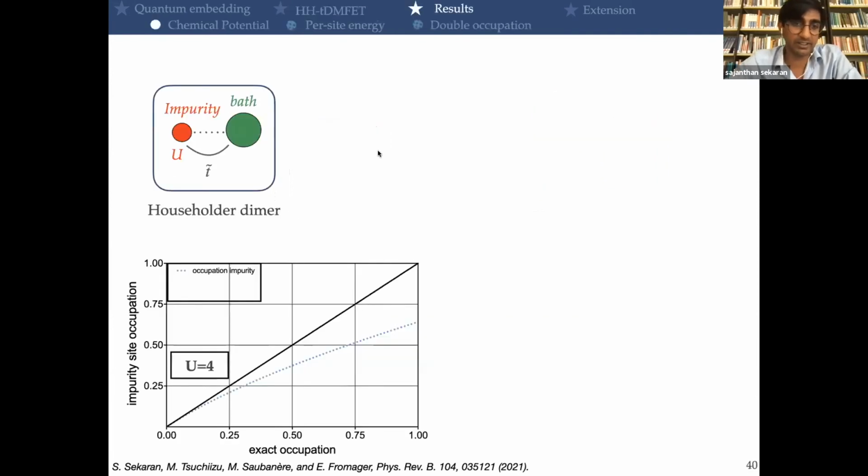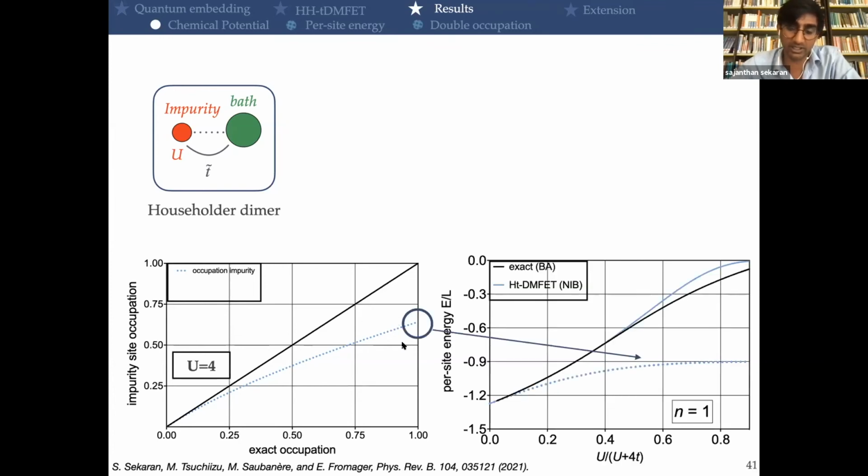If we look at the results, once we had this Householder dimer, we introduced interaction on the impurity site. And what we can see on the impurity site occupation is that it's not following the exact one. This is not a new result. And we see that the number of electrons is decreasing. So, okay, we decided to just have a look, and we plotted the per site energy as a function of the electronic density in the half-filled case. And here in black, you have the exact results, and you can see that the results when the density of the impurity is not good are really bad here.